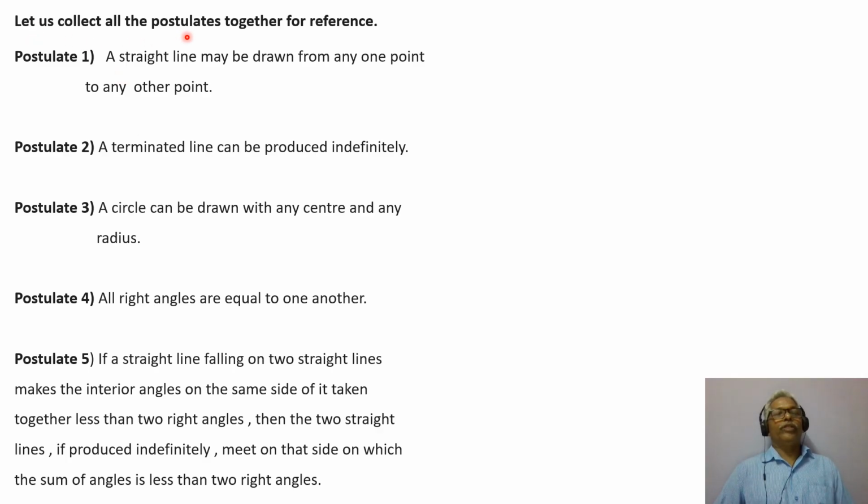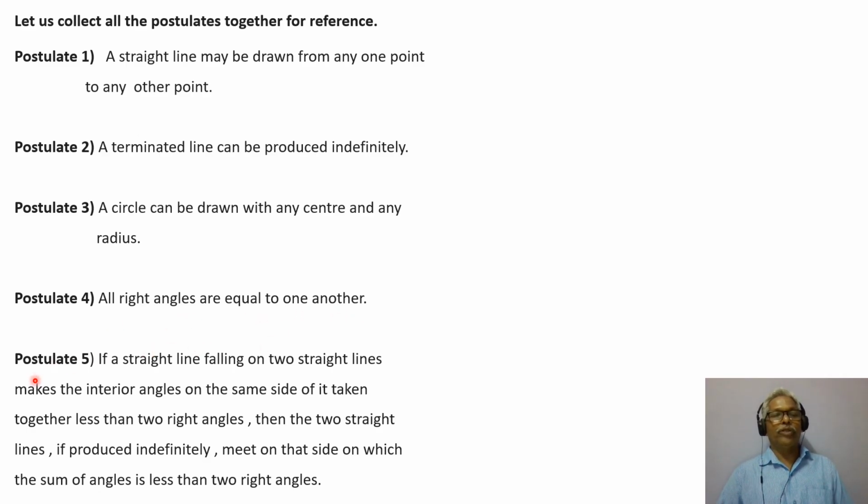Let us collect all these postulates together for reference. Postulate 1: a straight line may be drawn from any one point to any other point. Postulate 2: a terminated line can be produced indefinitely. Postulate 3: a circle can be drawn with any center and any radius. Postulate 4: all right angles are equal to one another.